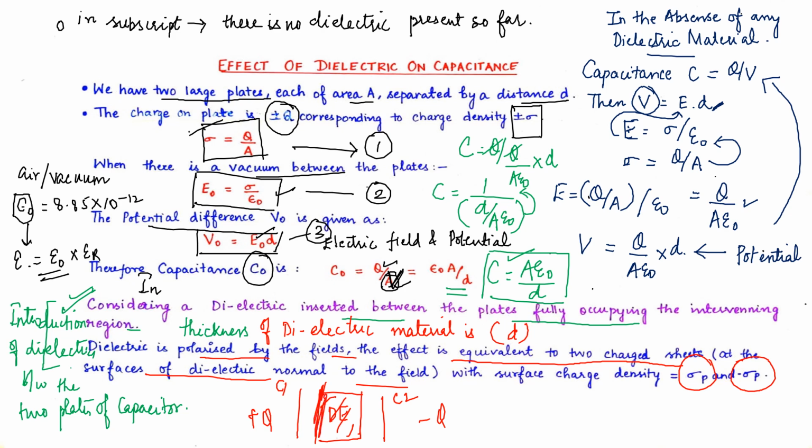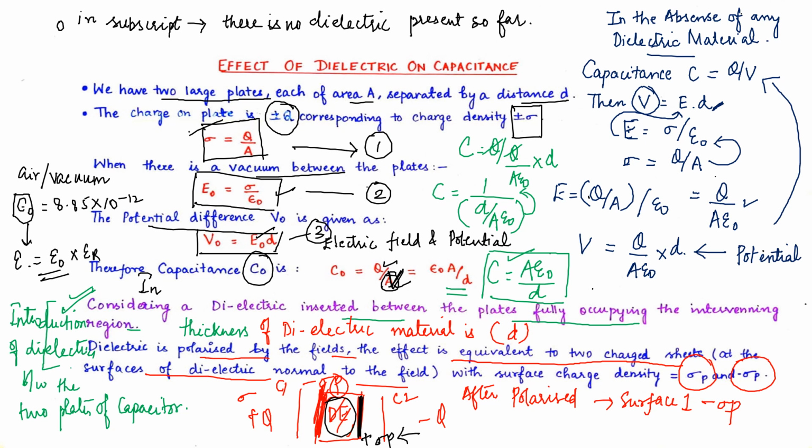So this end, after being polarized, surface 1 will have a charge, and due to that charge we will have the surface charge density to be sigma p. We can define this as sigma p. Here p means it is the polarization of the dielectric. For that we are defining the surface charge density. Similarly, for this surface it will be plus sigma p, after polarization of our dielectric.